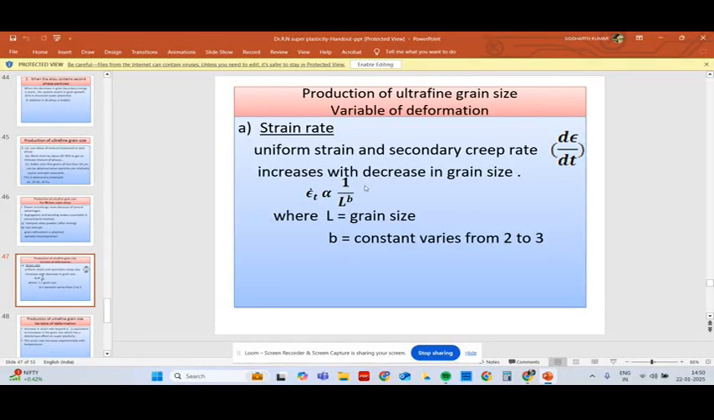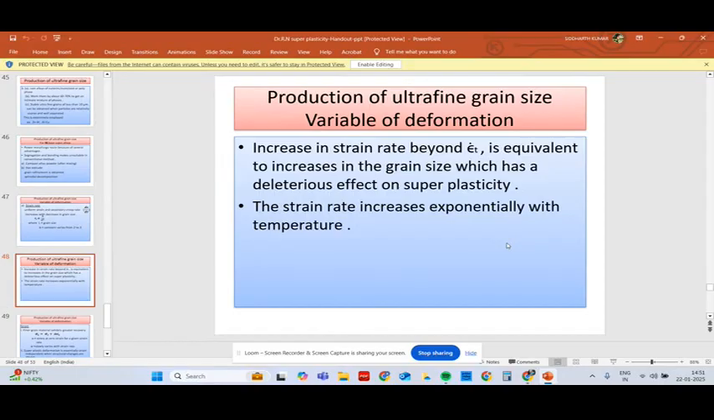Strain rate. Uniform strain and creep rate d epsilon by dt increase with the decrease in grain size. The epsilon dot is proportional to 1 over L to the power B, where L is the grain size and B is a constant which varies from 2 to 3. With ultrafine grain size, an increase in strain rate is equivalent to an increase in grain size, which has a deleterious effect, a bad effect on superplasticity. Strain rate increases exponentially with the temperature.